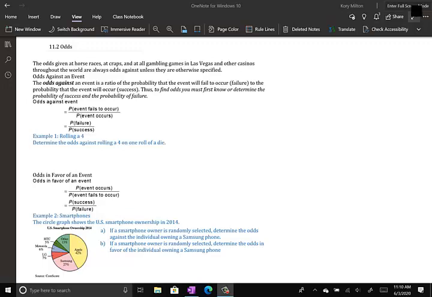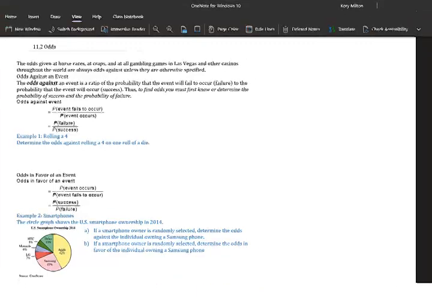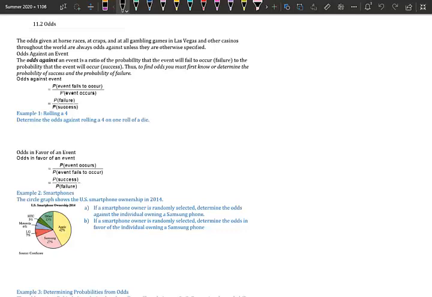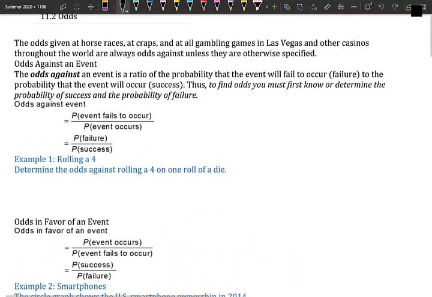Odds. So we tend to throw around the words probability and odds together, but they're two very different things. Probability is within the odds, and hopefully today we can start to determine the differences between them. So the odds given at horse races, at craps, at all gambling games in Las Vegas and other casinos throughout the world are always odds against unless they are otherwise specified.